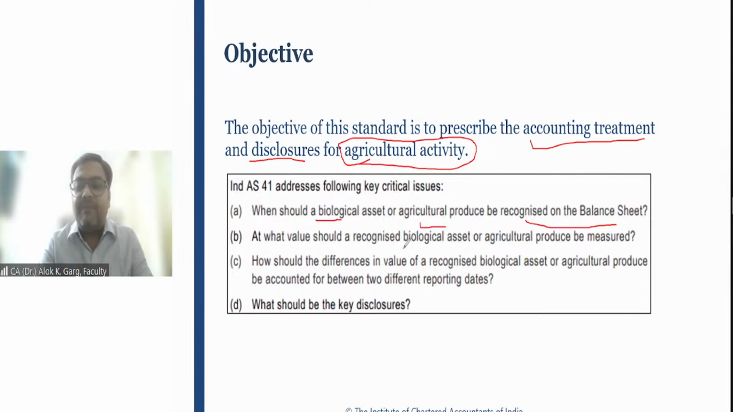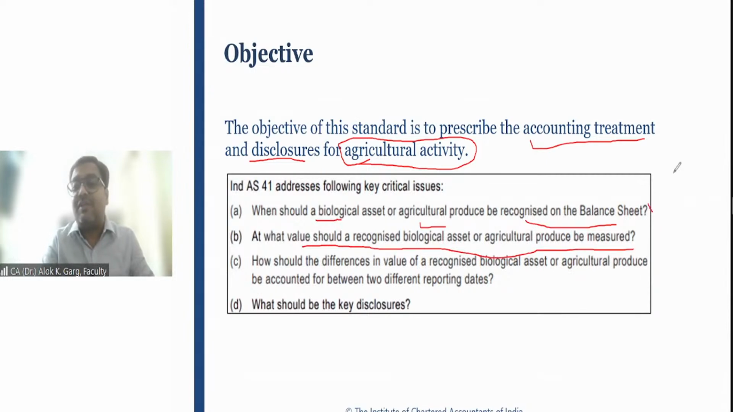Now, when you talk about the recognition, the second question comes, what is the value? If you are getting 10 liters of milk from a cow, what is the value out of that? You are not giving money back to the cow. You are not saying to the cow, see, you have charged 50 rupees to me for giving me 10 liters of milk, so the per liter of milk cost is 5 rupees. You cannot say that. Now, the second issue addressed by this particular standard: at what value should a recognized biological asset or agriculture produce be measured?